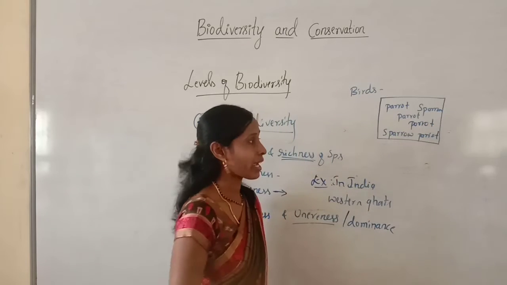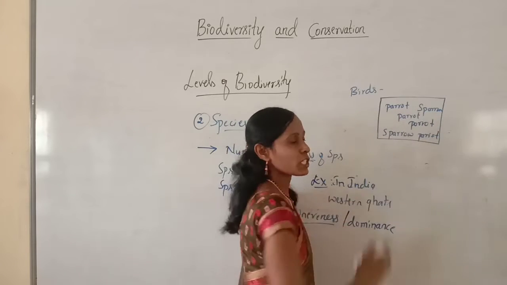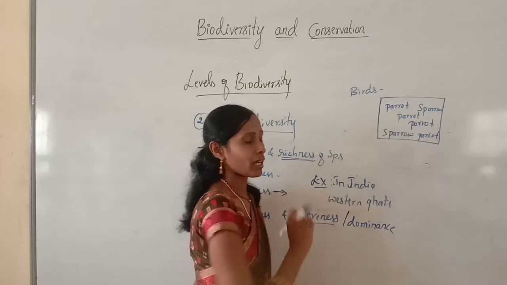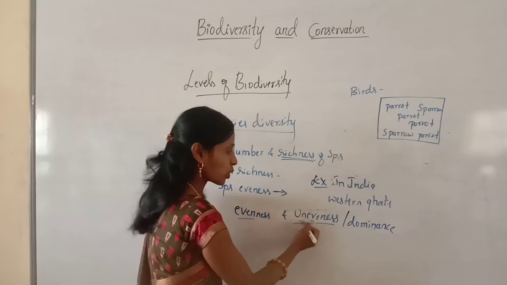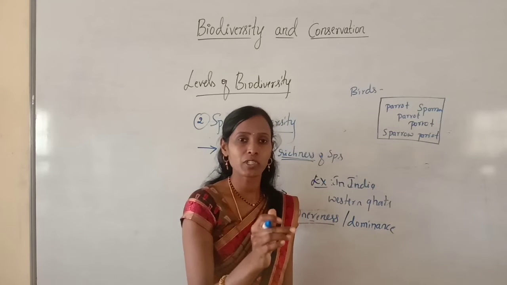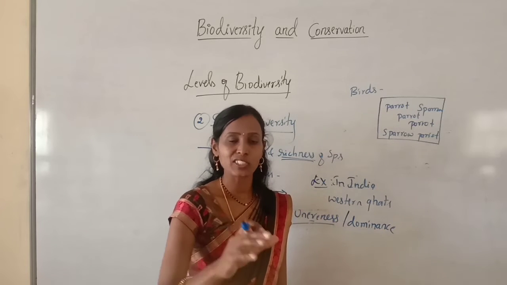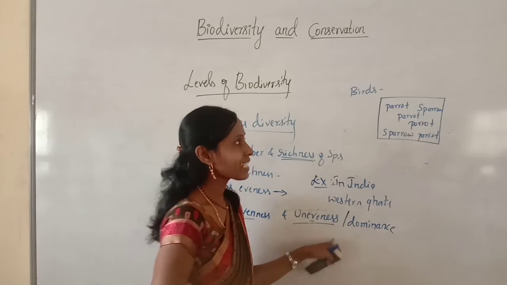Here you will find 4 parrots and only 2 sparrows. So here, would you say it is evenness or unevenness? I told you, in unevenness, if one species is more and other species are less, then that is called dominance or unevenness.